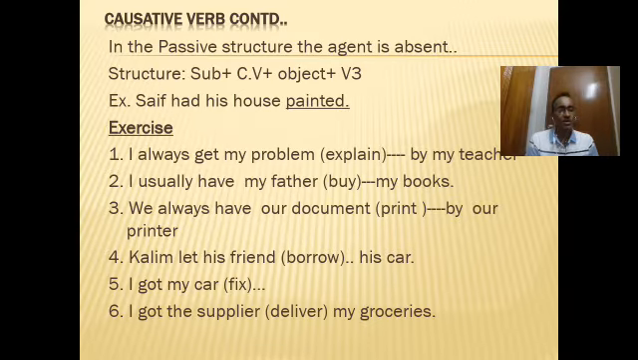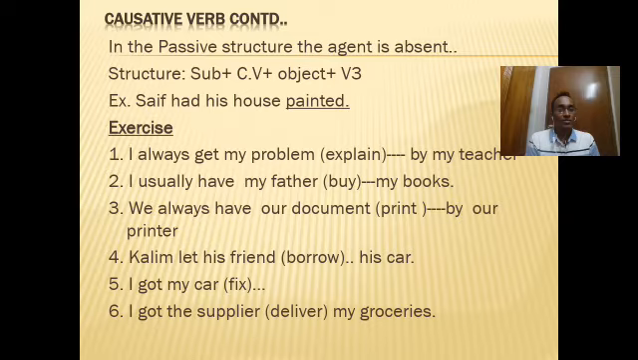See the second one, I usually have my father buy my books. So do you think there is any agent here? If you think there is any agent, then what would be the answer? You please try to guess and you can write it in the comment box. We always have our document print by our printer. So where is the agent? Agent has been used at the end of the sentence, not immediately after the causative have. So what is the answer? I think from this lecture you already know it.